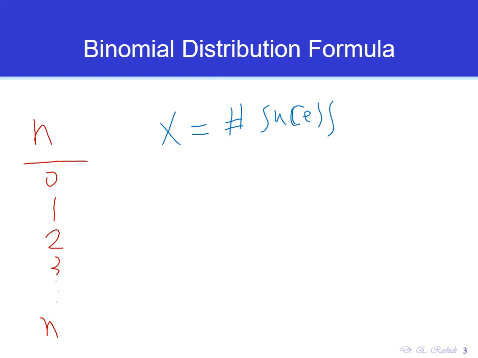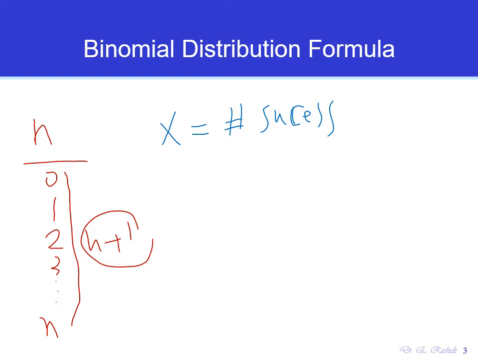So there are n plus 1 possibilities: 0, 1, 2, up to n. These are the total outcomes possible for random variable X, the number of successes.